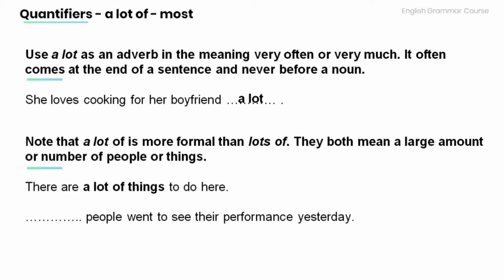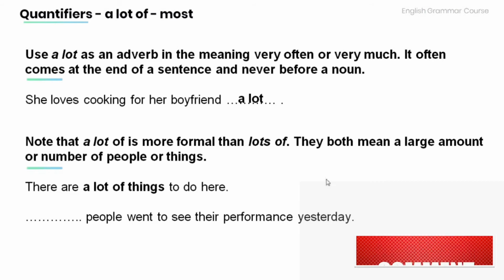Also note that a lot of is more formal than lots of, but they both mean a large amount or number of people or things. For example, there are a lot of things to do here. Now read the following sentence and fill in the blank with a lot of or lots of. People went to see their performance yesterday.